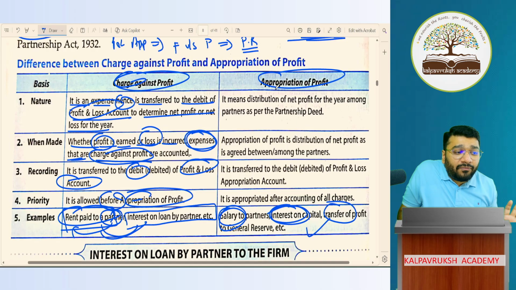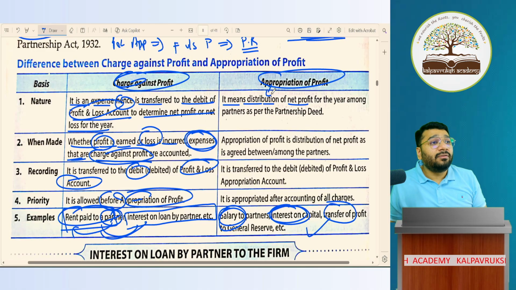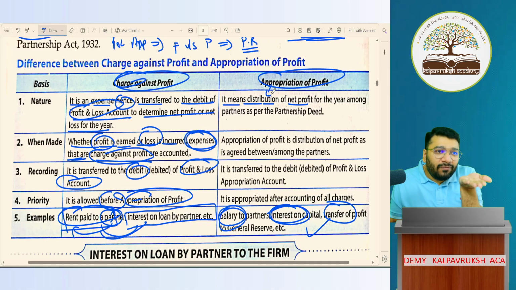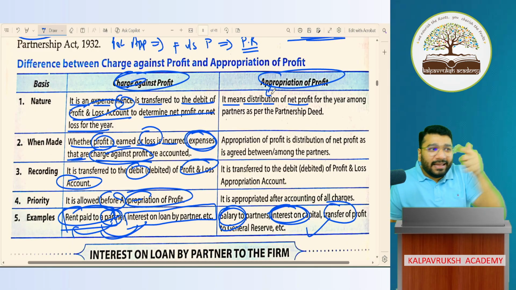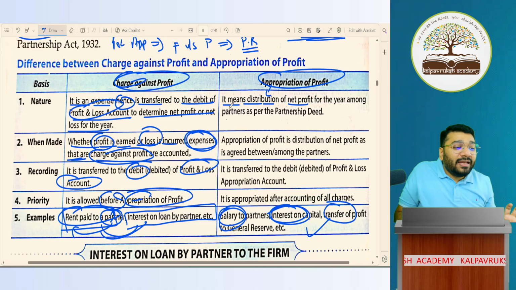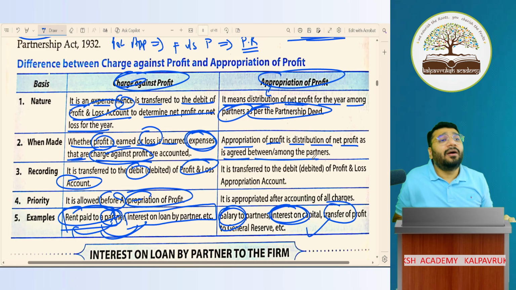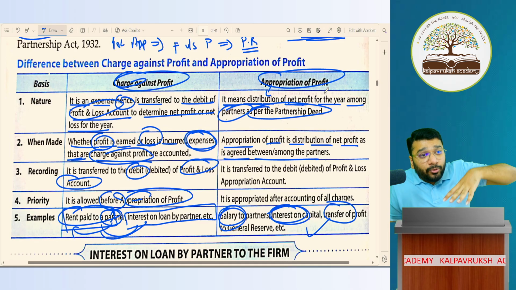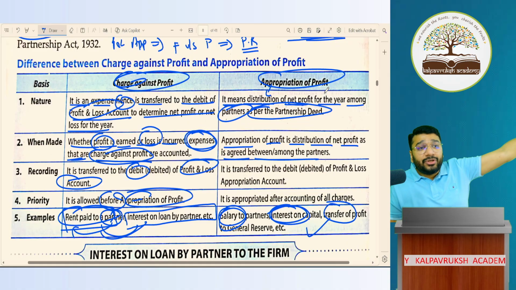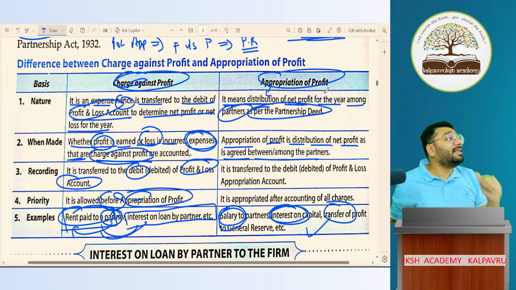What is the meaning of appropriation of profit? It means distribution of the net profit. Appropriation means distribution. What is the meaning of distribution? To give what you have. I have 40,000 profit only. Can I give 45,000 salary? Not possible. So how much salary maximum can I give? 40,000. It means distribution of net profit for the year among the partners as per what? Partnership deed. We all know that. Appropriation of profit is distribution of net profit as agreed between the partners. So this profit is distributed to the partners in the form of salary, commission, remuneration, interest on capital, share of profit. In different forms, this profit is distributed.